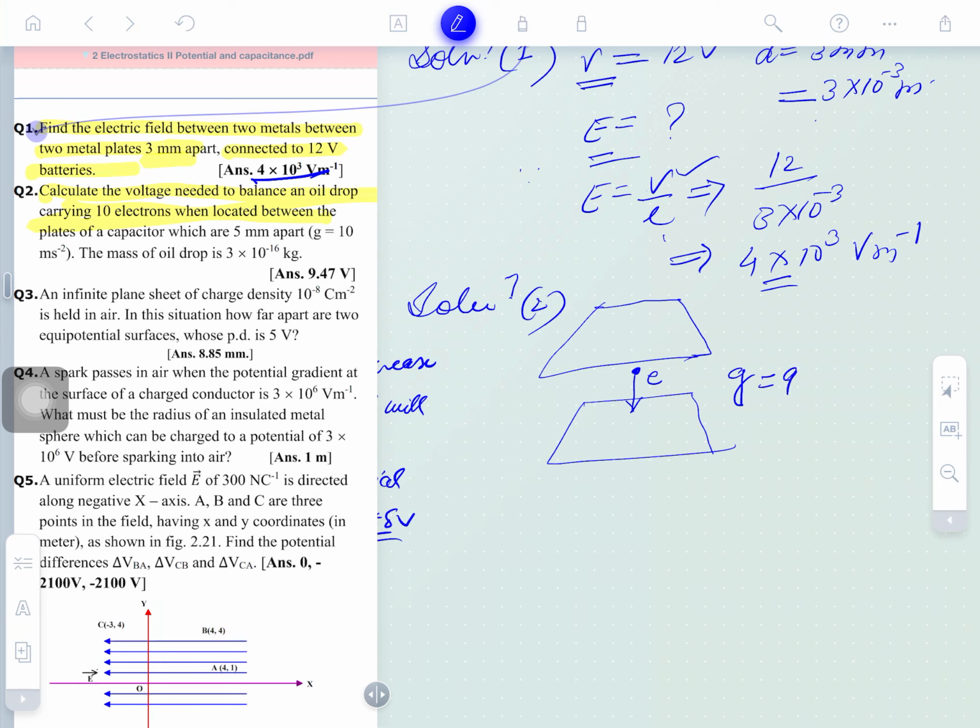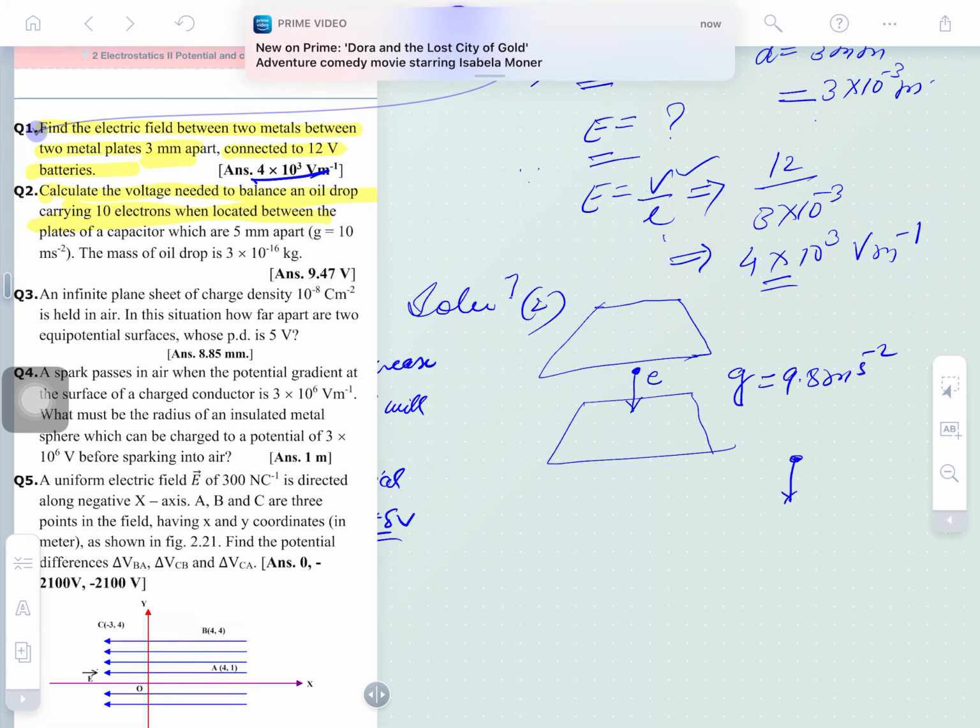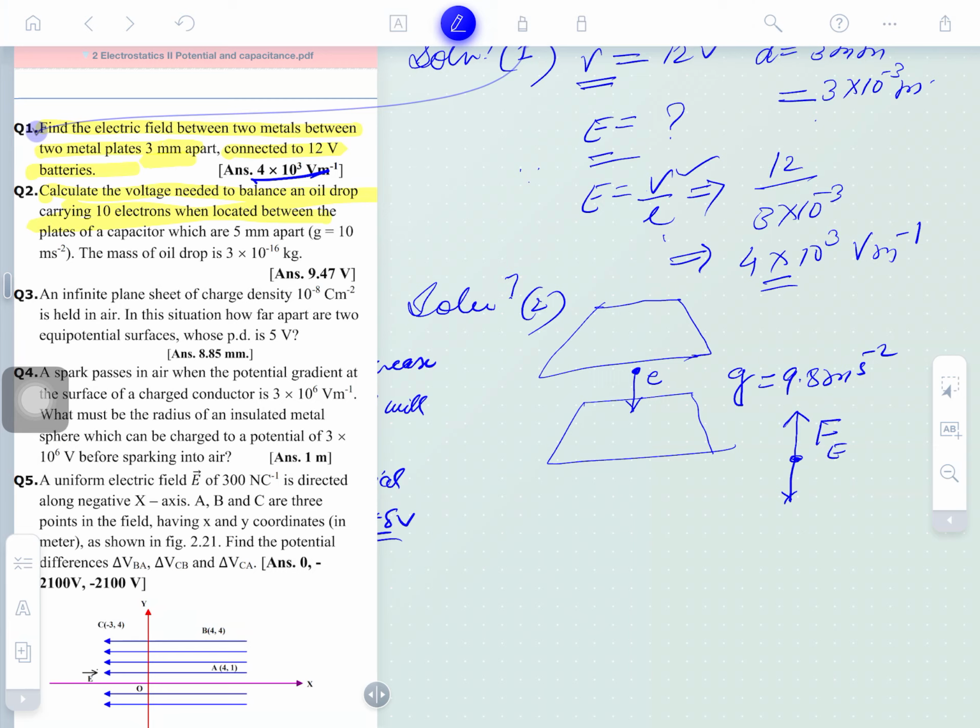Obviously, under gravity, under 9.8 meters per second squared acceleration, the body is just falling down. So we need to balance it. It is experiencing a downward force, so another force is required to move it up. What force will you apply here? The force will be the electric force, and here will be the gravitational force.